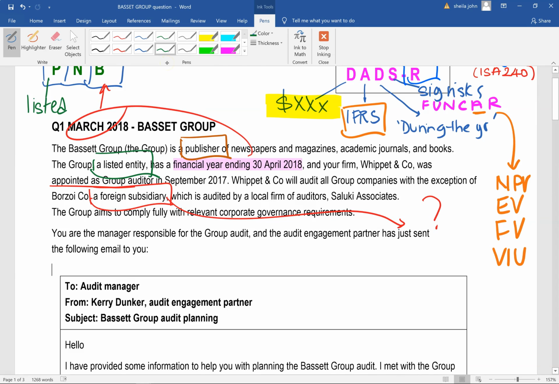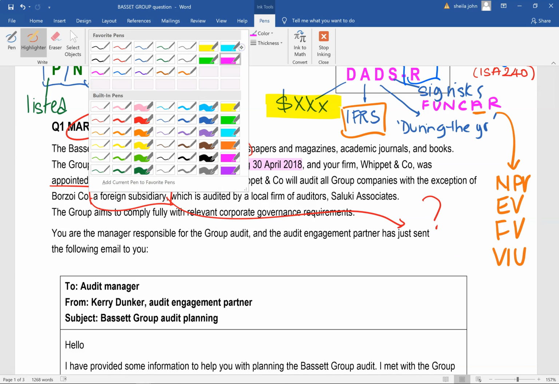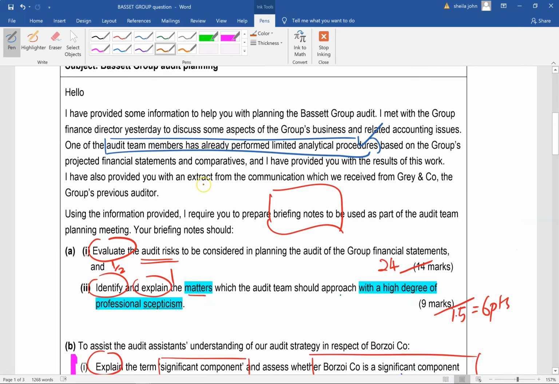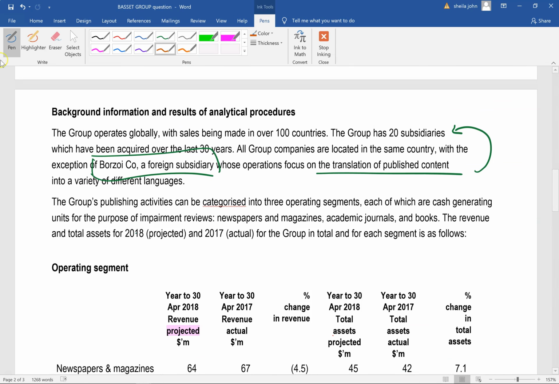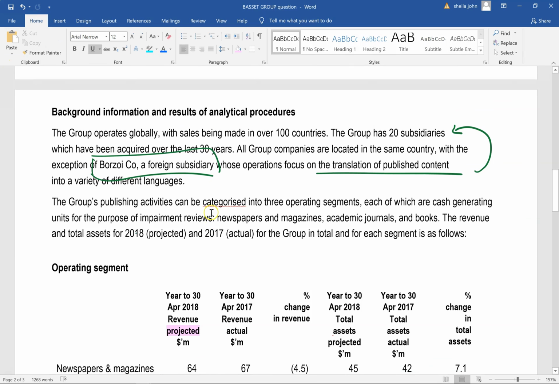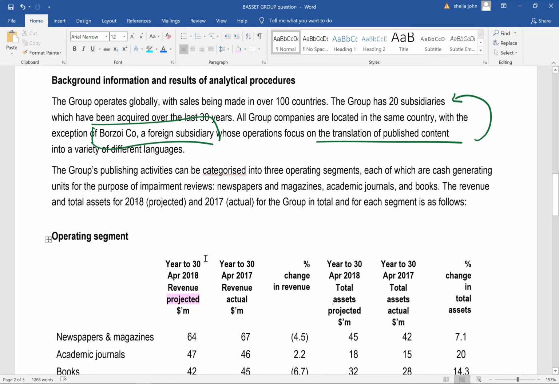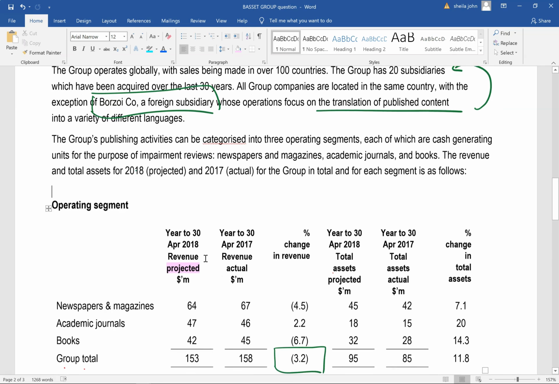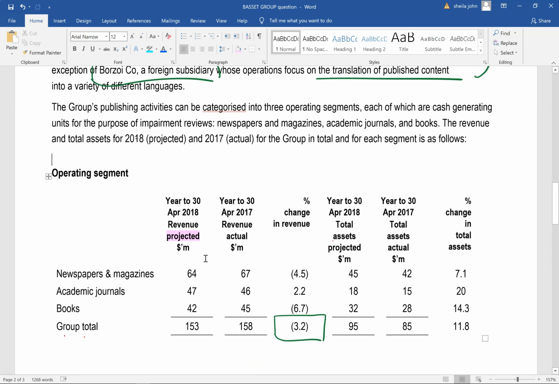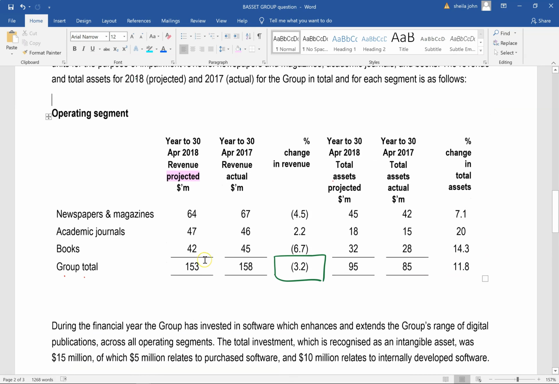Let's go and just double check that. It says here that the group means all the companies within the group, all of them are publishers, and BOSOI, the foreign subsidiary, would be dealing with the translation into a variety of different languages. The group's publishing activities can be categorized into 3 operating segments, each of which are CGUs for the purpose of impairment reviews: newspapers and magazines, academic journals, and books. The revenue and total assets for the group in total and for each segment are shown as follows.